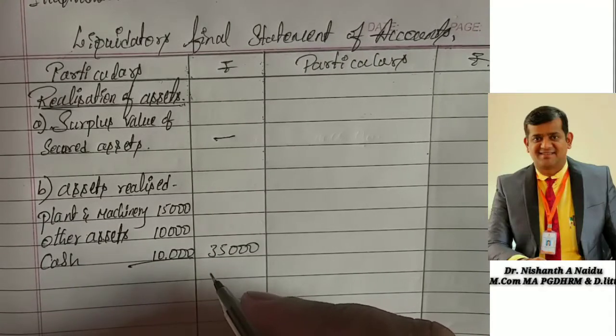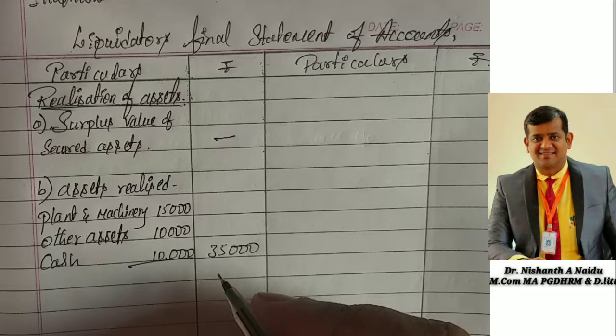So next we have the sale of secured creditors' assets. There is a secured creditor whose security has been sold. Clear? So the secured creditors on plant and machinery stood at rupees 20,000, which we are selling.